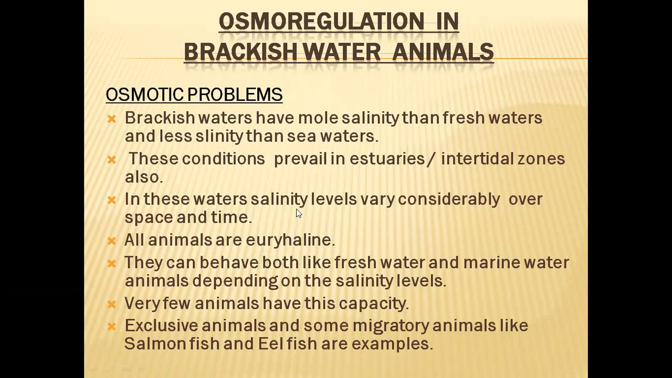Why? Because they have to adjust to a wide range of differences in the salinity levels. They can behave both like freshwater animals and marine water animals depending on the salinity levels. So when the salinity drops to a minimum level in these waters, they will behave like freshwater animals. That means they will excrete a very dilute urine and they will absorb salt from the water.